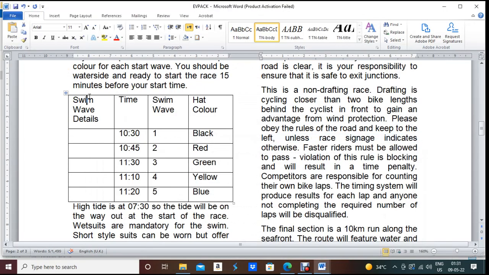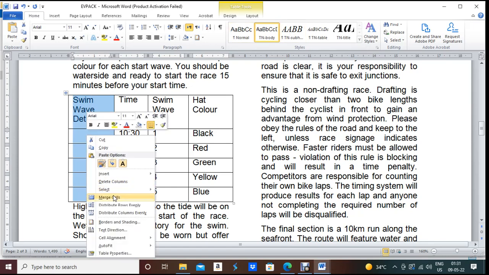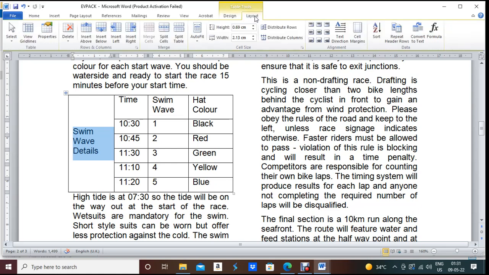So block this one, that means merge, the left column should be merged. So block the left column only, then right click, merge cells, and the text layout should be changed. So select layout, text direction, select text direction. It should be according to the question paper.